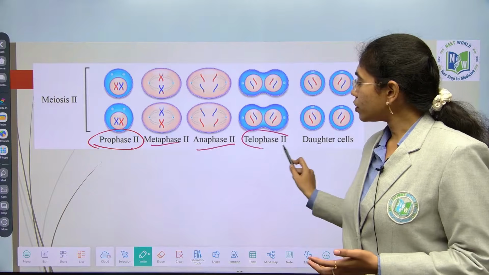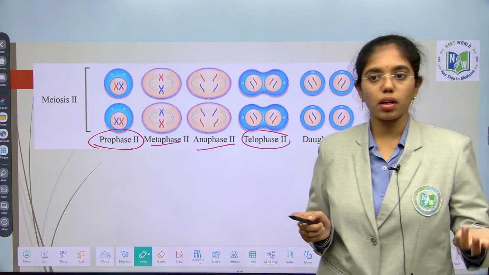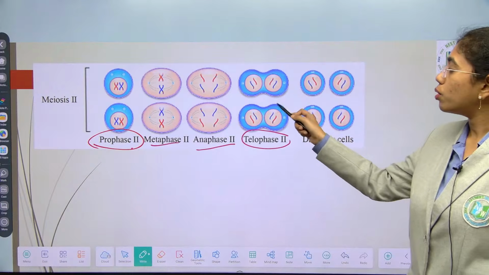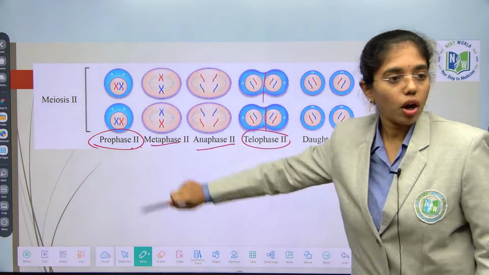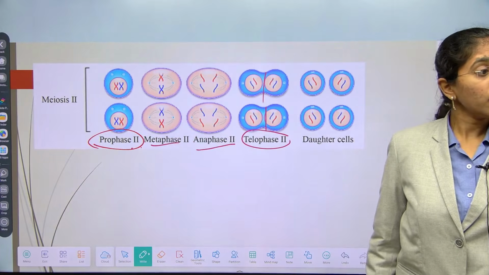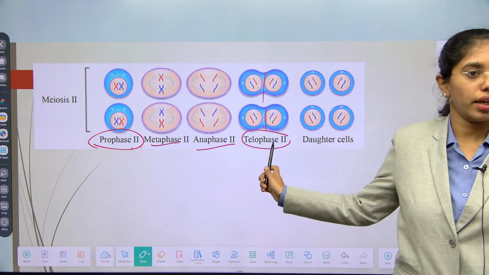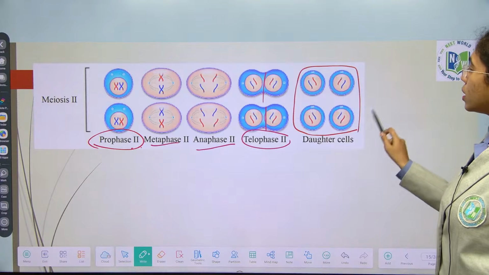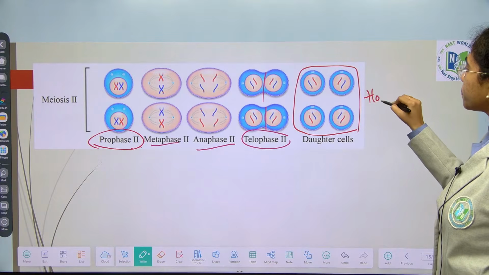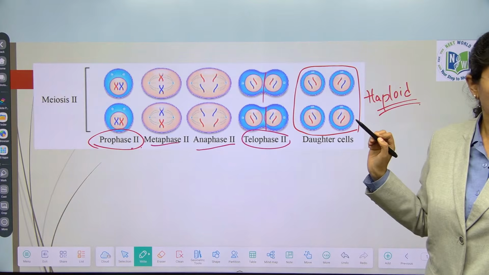Okay. Telophase 2, reappearance of nuclear membrane, nucleolus, endoplasmic reticulum, Golgi bodies, and two daughter cells will be formed of same ploidy of the cells. Haploid content, that is half the set of chromosomes, is formed in anaphase 1 itself, not here. So at the end you will get 4 daughter cells which are haploid. Clear, right? Easy, no?